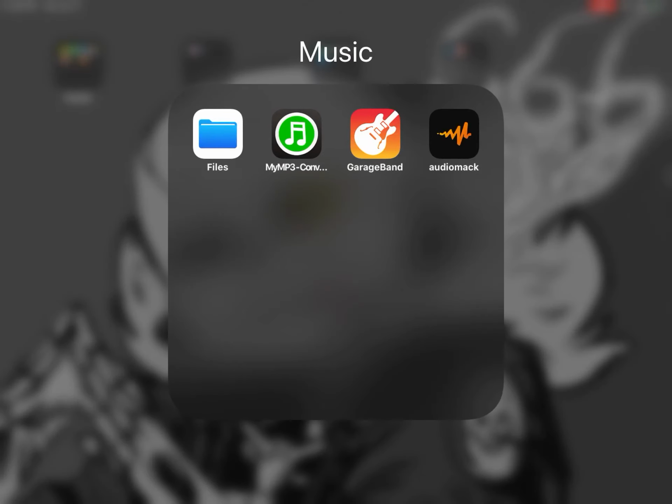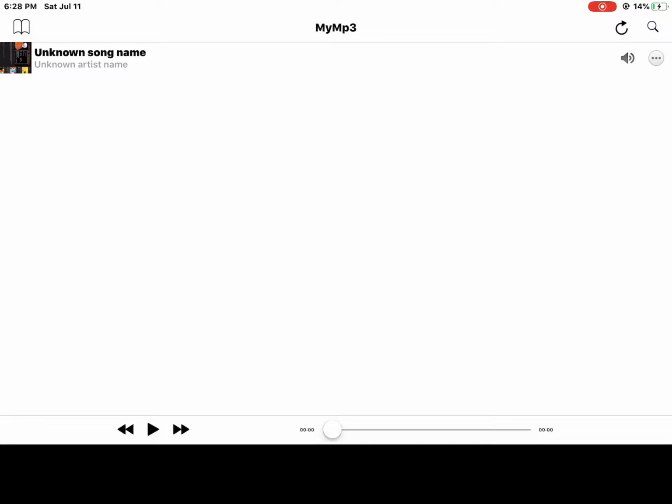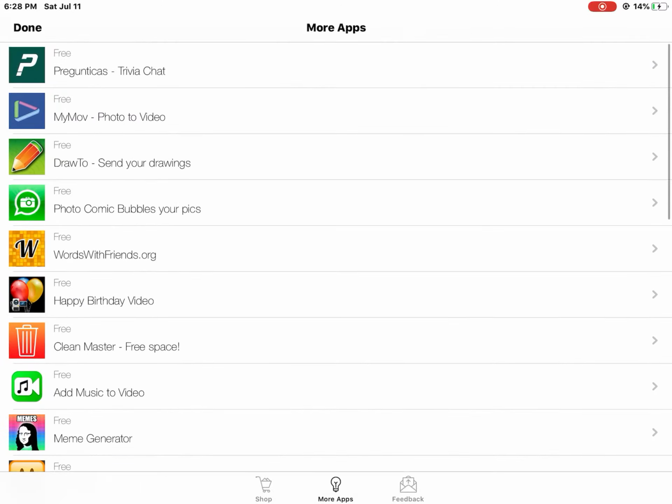But what you don't need is Audio Mac for that. Well, if you want to, you can use Audio Mac and record it, but what you need is Files, My MP3, and GarageBand. What you're gonna do is go into My MP3 and add a song.